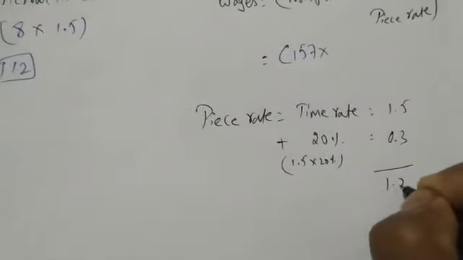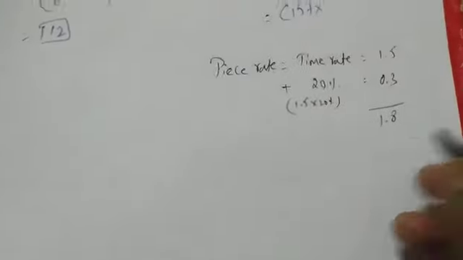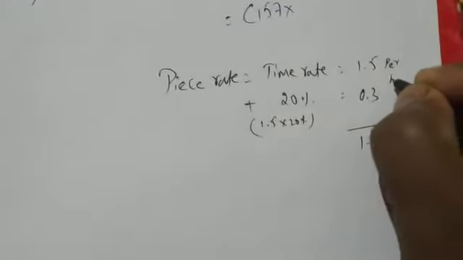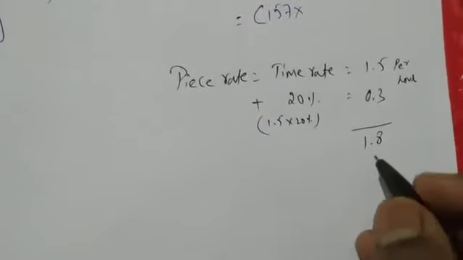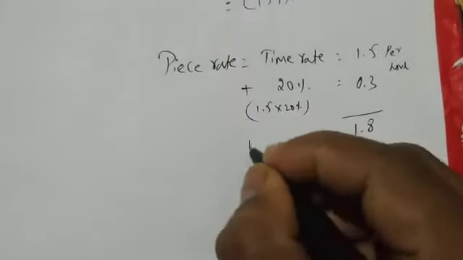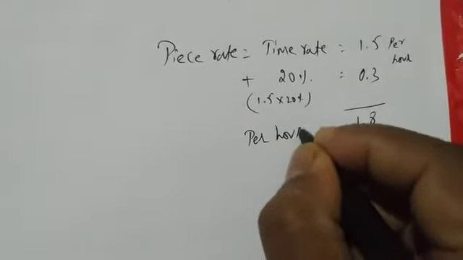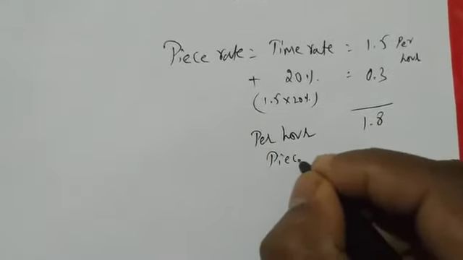We are getting 1.8. Okay, so 1.8 is what we are getting. This is per hour, and this 1.8 is the per hour piece rate.